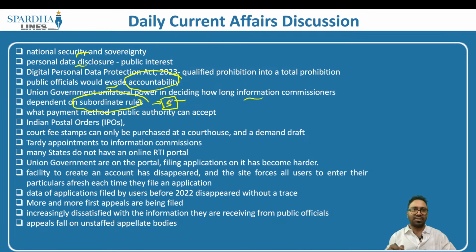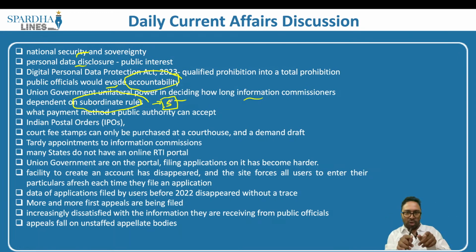Then what we have is the mode of payment. Let's say, for example, if you have ever made an RTI, let's say you want some information. I have filed a couple of RTIs because I work as an advocate. I may require some information from some of the government departments. How does it work? You have to buy postal orders. What is a postal order? It is just a copy from the post office saying that you are taking this postal order basically to get the information from a relevant department.